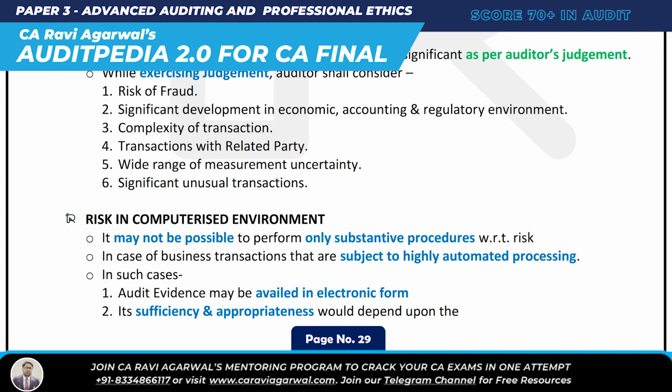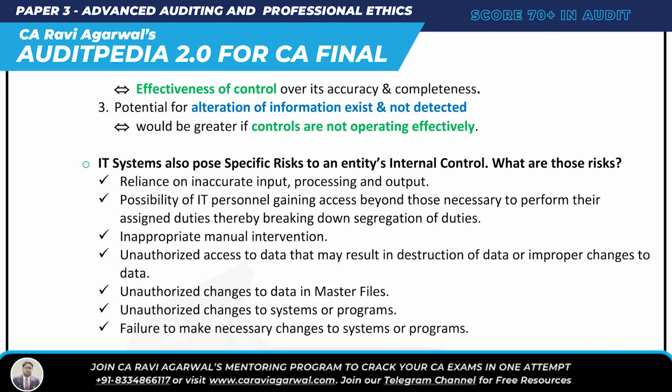Here, audit evidence may be available in electronic form. How will you get it? Because it is highly automated, the audit evidence you will be getting is in electronic form. Its sufficiency and appropriateness will depend upon the effectiveness of control over accuracy and completeness. So the potential for alteration of information to exist and not be detected would be greater if controls are not operating effectively.